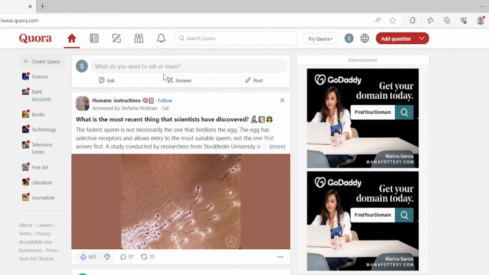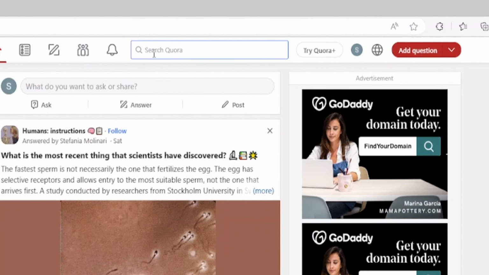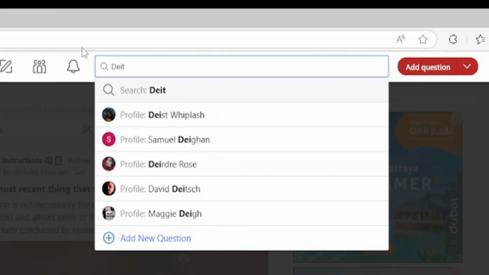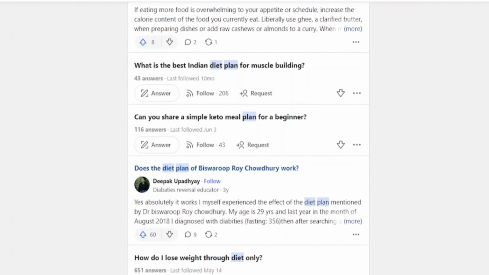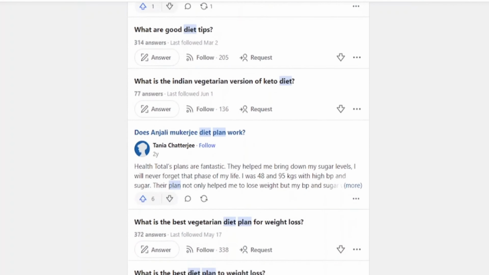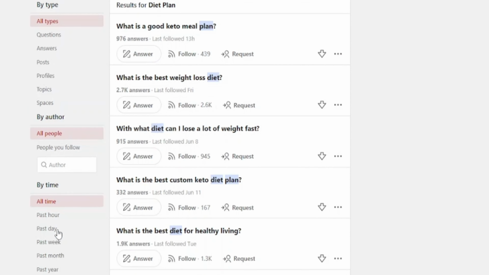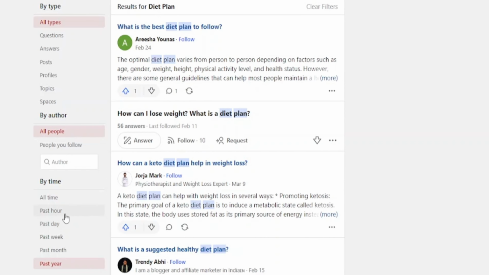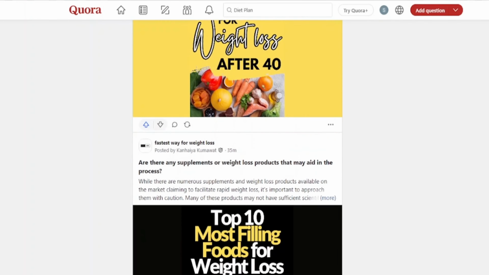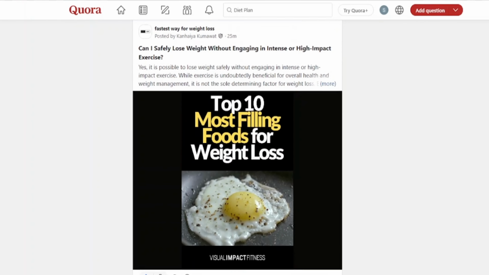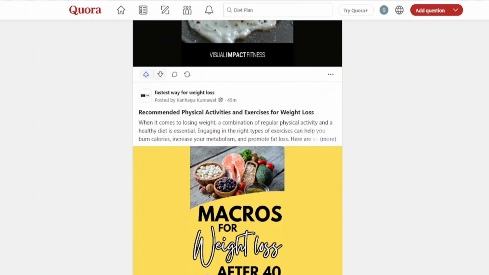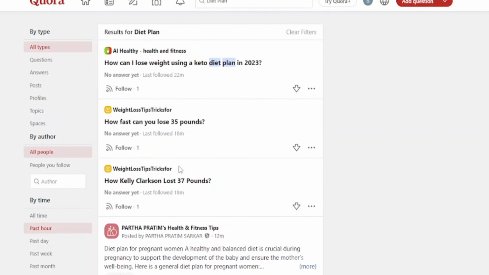Now, there are many problems you can start solving to earn commission, but I suggest that you focus on health categories. For example, I will choose diet plan for better health. Now go to the search bar here and type diet plan, and as you can see here, you will get endless results. All these questions are about diet plan. Then, here on the left hand side we have some filters, and always choose here past hour or past days. By applying these filters, you won't have as many competitors as if you were trying to answer questions that have been posted a while ago. Now, we have all recently posted questions about diet plan.